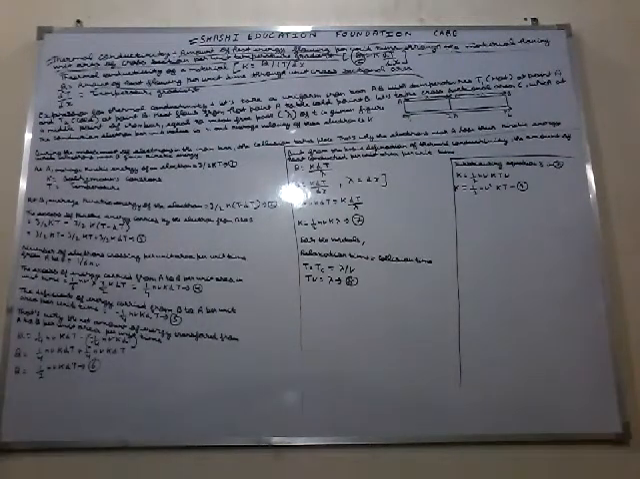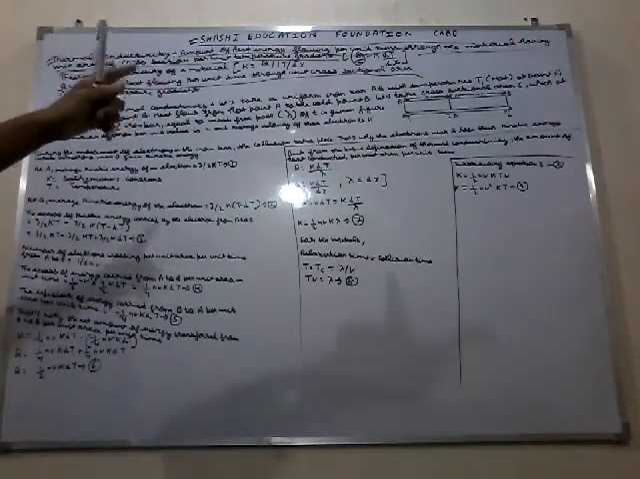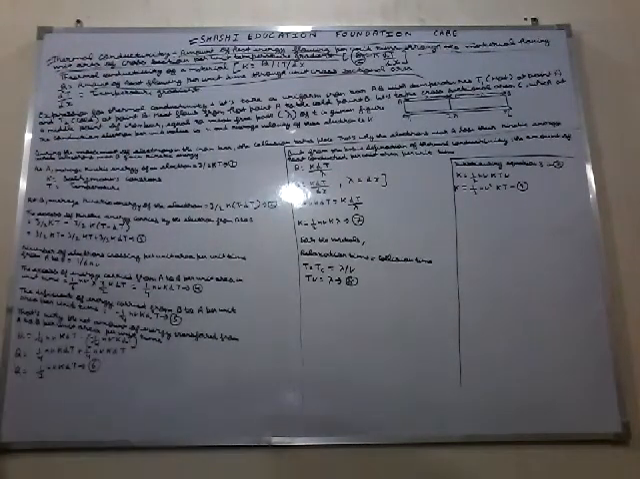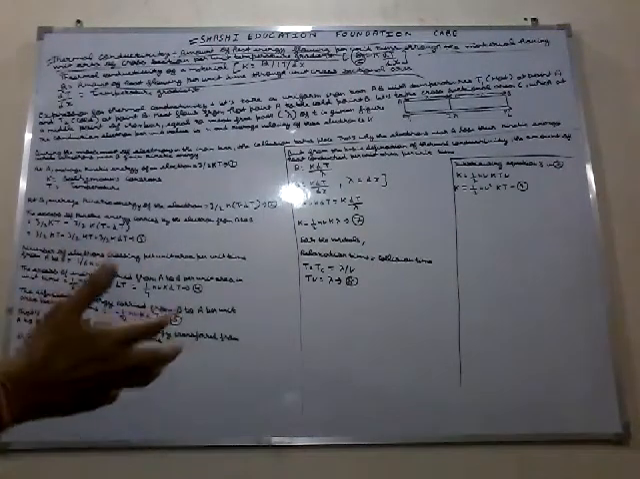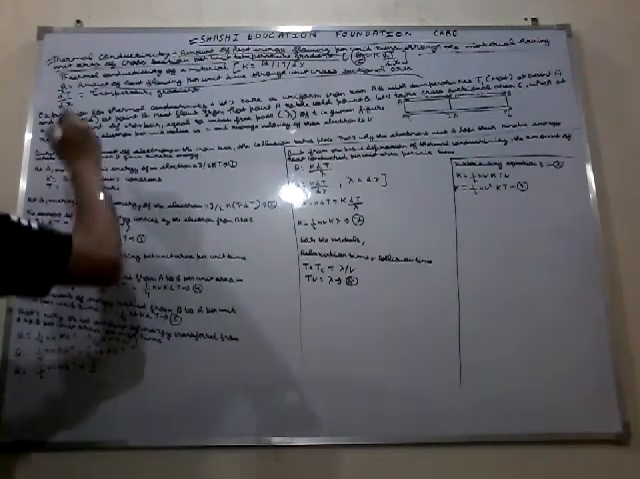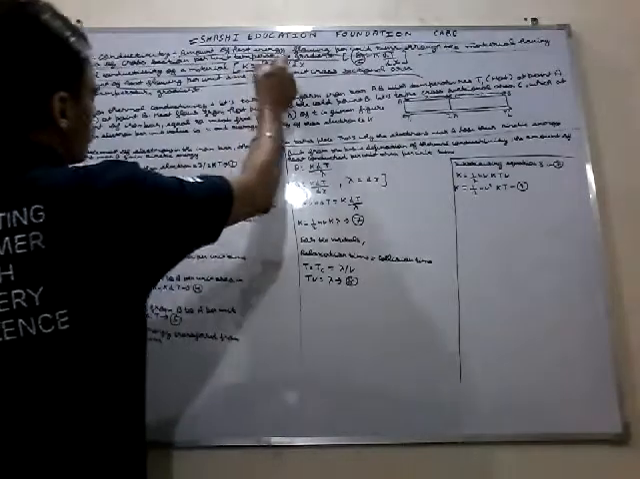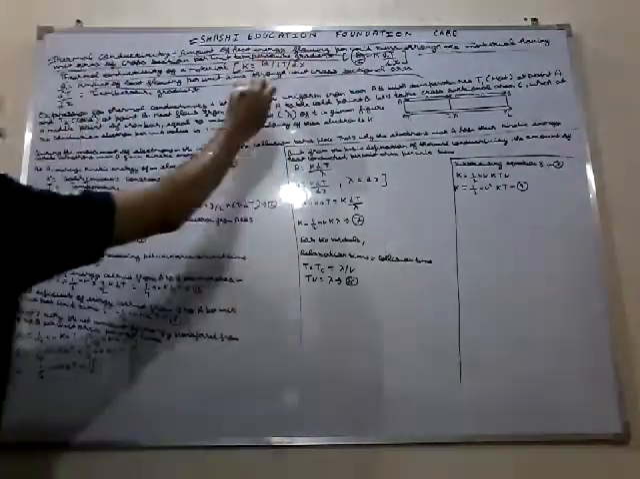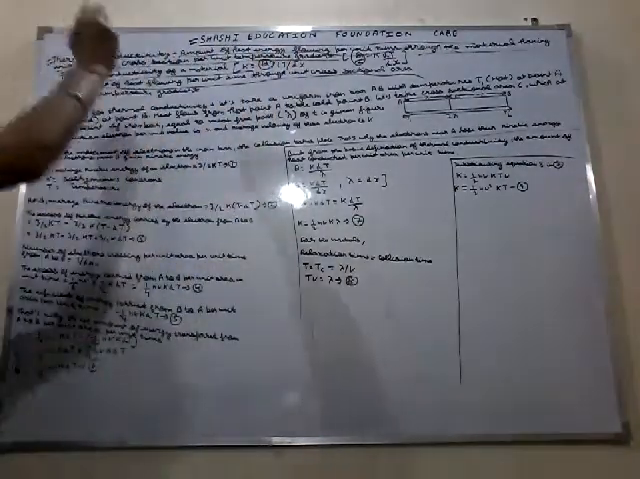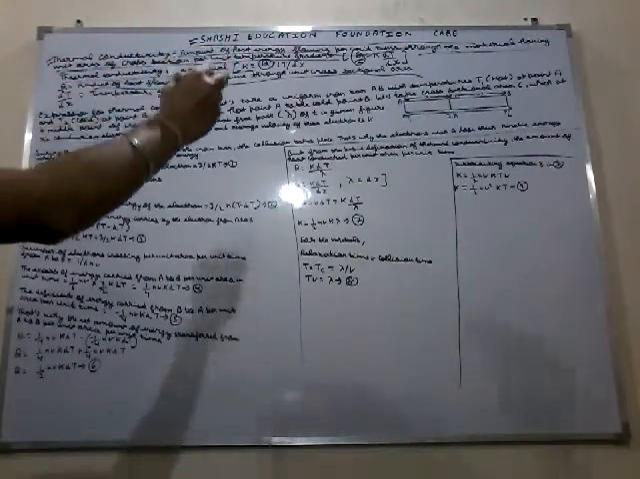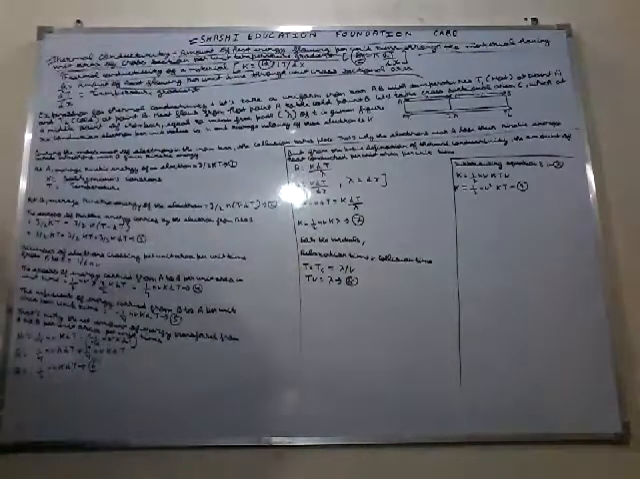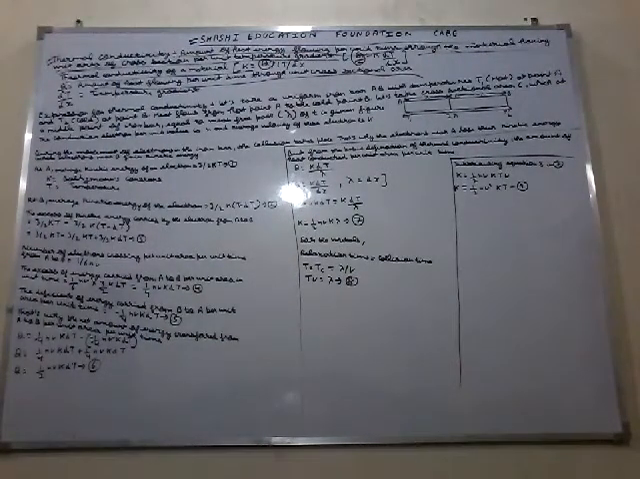The amount of heat energy flowing per unit time through unit cross sectional area, that is called Q. The thermal conductivity of a material is given by K equals the amount of heat energy flowing per unit time through the cross sectional area.